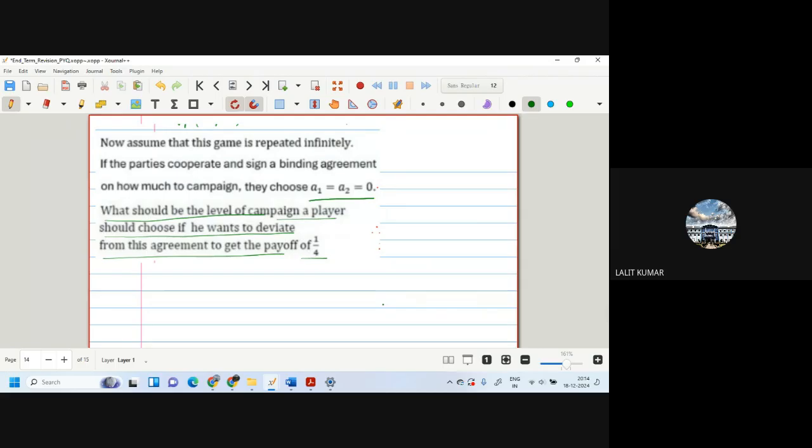That this game is repeated infinitely. Both the parties sign a binding agreement that they will have A1 is equal to A2 is equal to 0. What should be the level of campaign a player should choose if he wants to deviate from this agreement to get the payoff of 1 by 4?